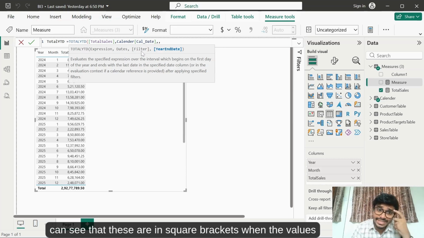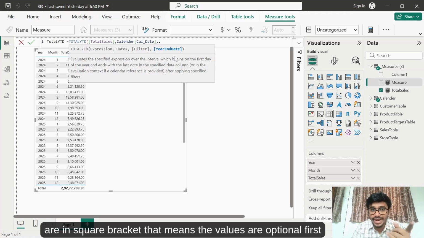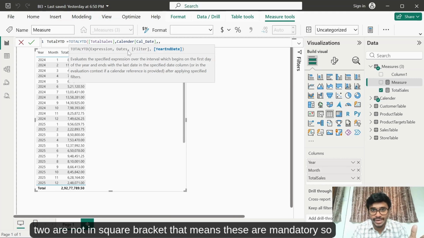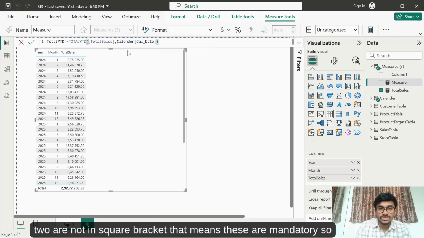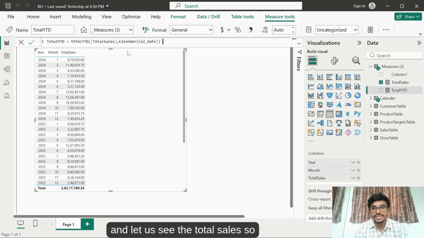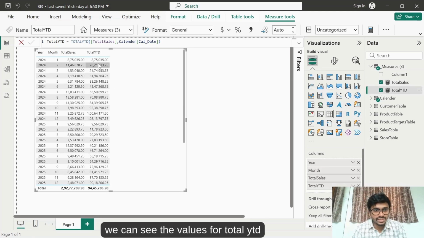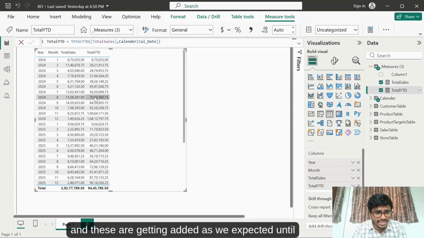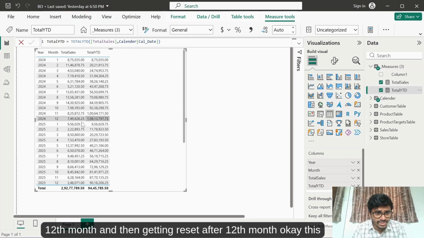Now you can see that these are in square brackets. When the values are in square brackets, that means the values are optional. The first two are not in square brackets, that means these are mandatory. So for now I will just close the bracket after the second argument, and let us see the total sales. So we can see the values for total YTD, and these are getting added as we expected until the 12th month, and then getting reset after the 12th month.